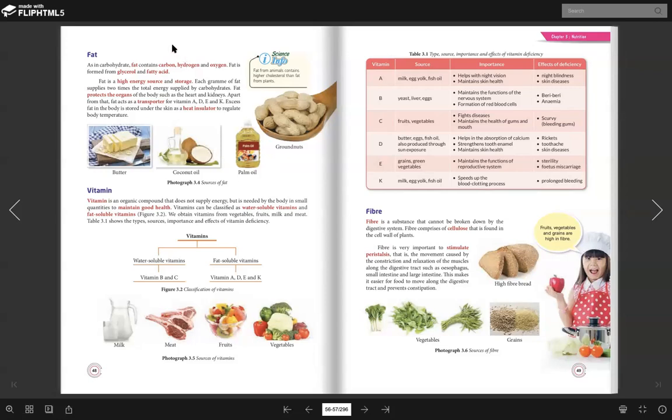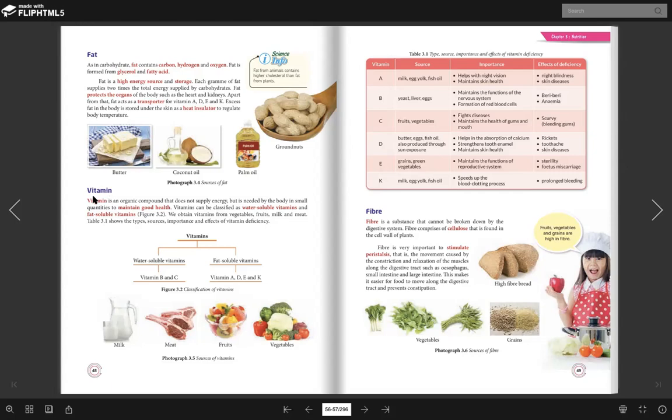But if you notice in our daily life, we rely on carbohydrate rather than fat. Why? Because consuming fat will give you a lot of diseases, for example, obesity, heart disease, and so on. So that's why we rather choose carbohydrate to give us energy.